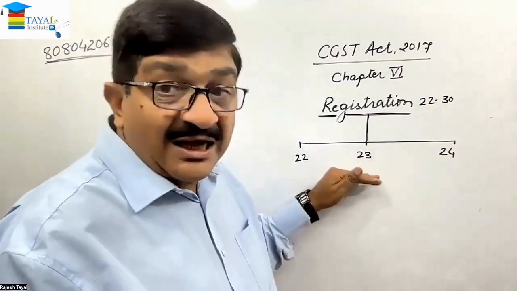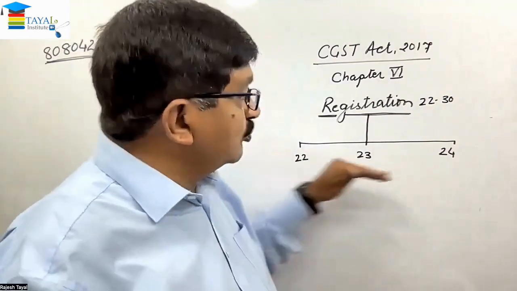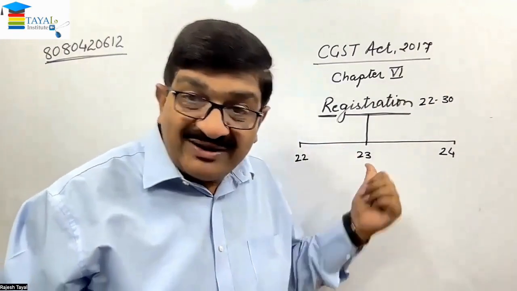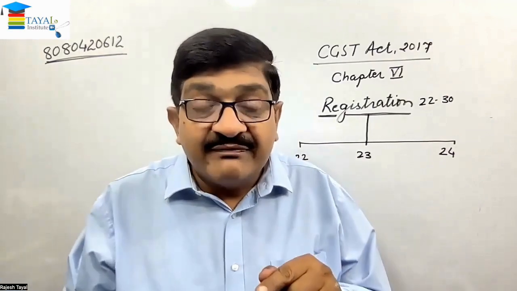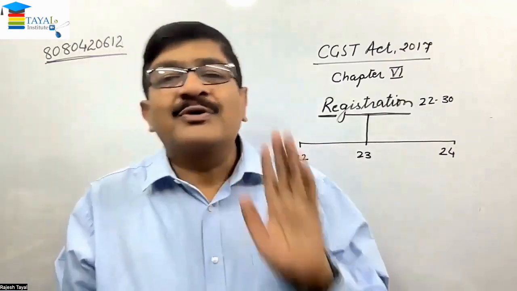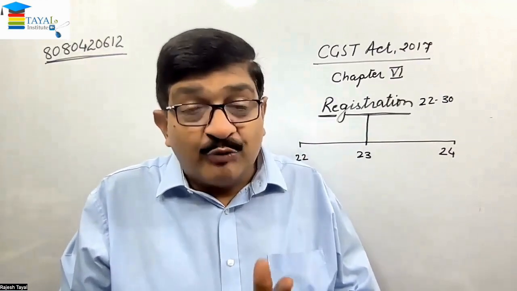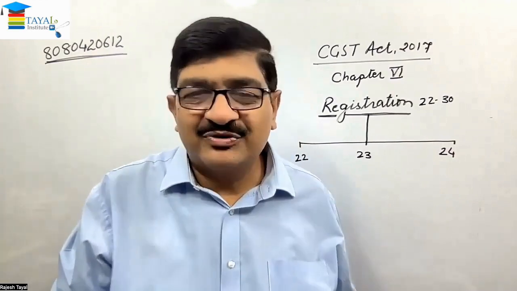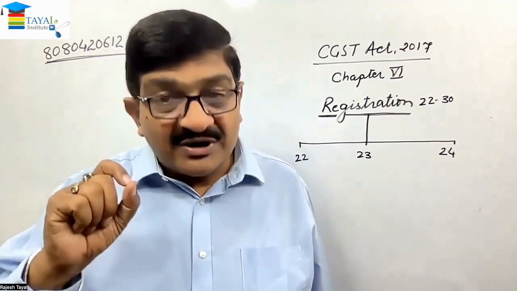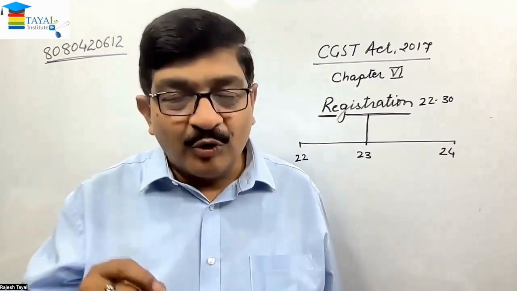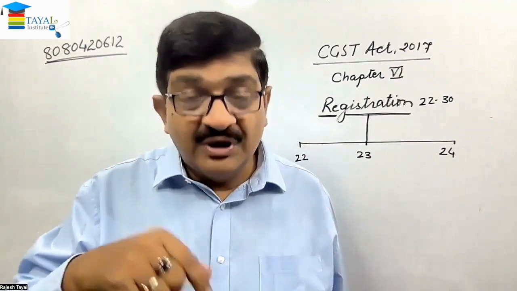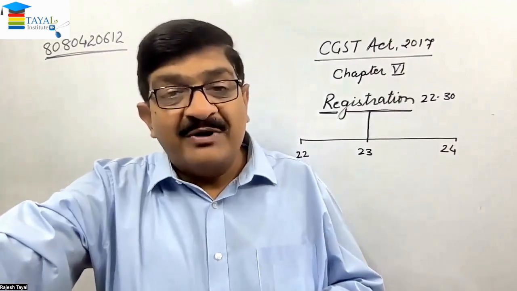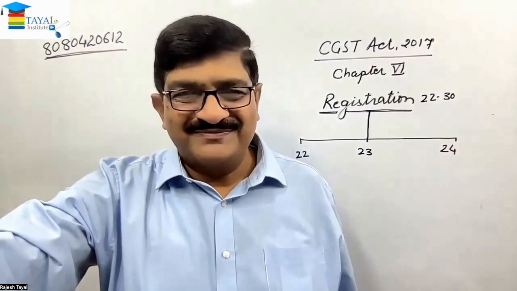So for understanding that amendment, we have to understand what is in 22, what is in 24, then we will come to 23, because the amendment in 23 is having overriding effect over section 22 as well as 24. So unless we really understand what is 22, what is 24, understanding 23 will be a little difficult. So giving you background, what is 22, what is 24, what is in the 23 new, and where is the amendment. Okay. And in relation to that amendment, a notification has also been issued.